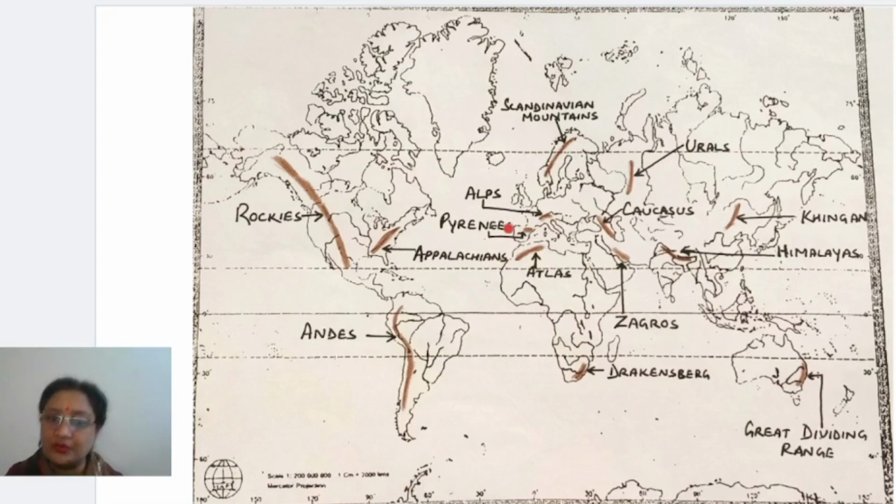Next, come to one more mountain, a comparatively smaller mountain. This is Pyrenees, right? Pyrenees mountain, and if you see here, children, this is actually the Iberian Peninsula, right? This part is called Iberian Peninsula. Spain, Portugal, these are there. Now you will find there is a narrow part of land in this part. Yes, and it is just like a neck, right? Just like a neck. And here only within this part you have to mark the Pyrenees mountain. Okay, Pyrenees is lying just within the neck of this.